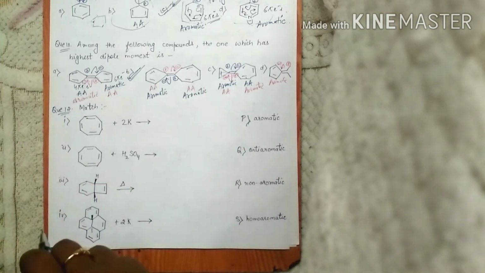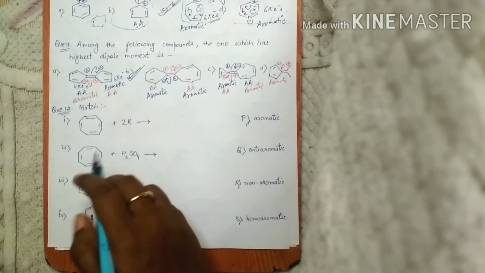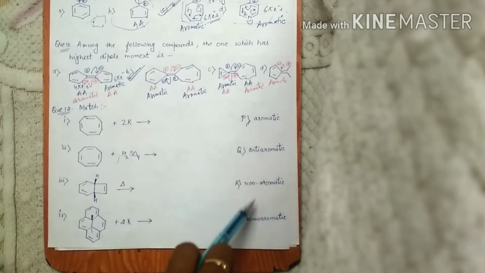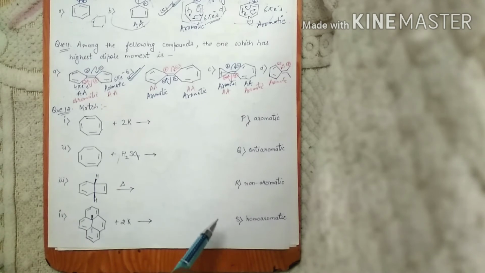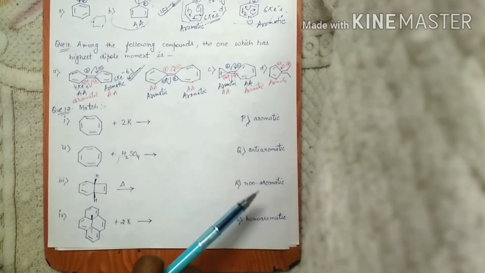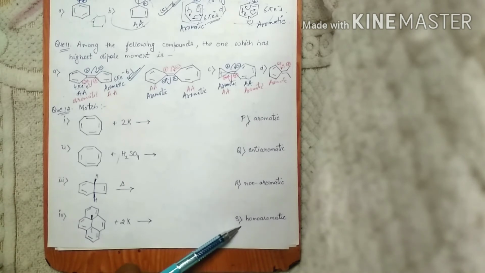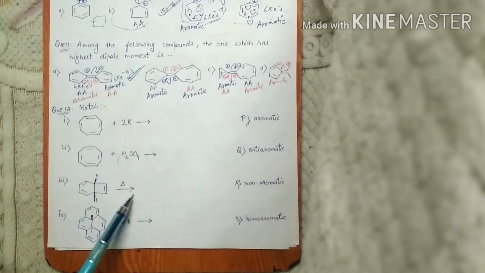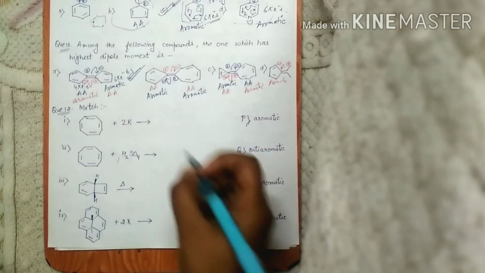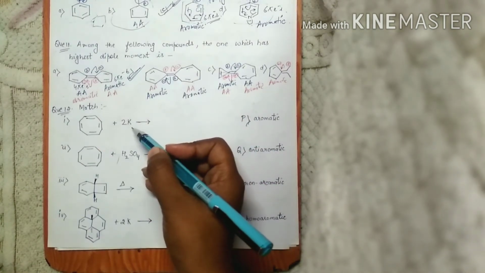Now this question. Here what we see, we have 4 parts and we have to match them with these P, Q, R and S. Basically we have to find out which one is aromatic, which one is anti-aromatic, which one is non-aromatic and which one is homoaromatic after these reactions.